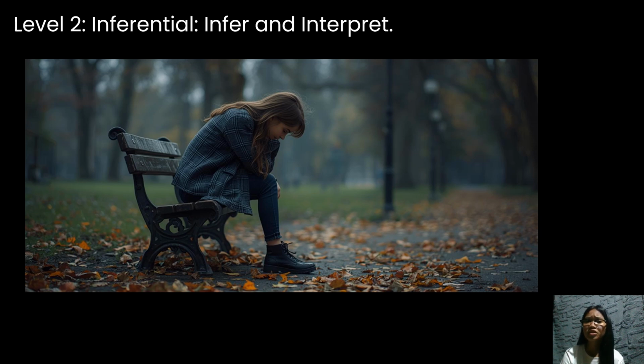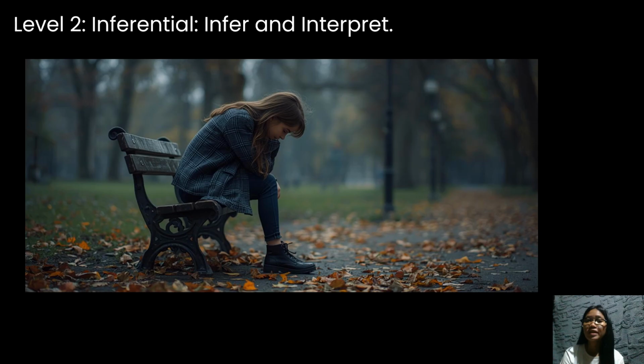Why might the girl be sitting alone on the bench? What season do you think it is, and how can you tell? What might have happened before this moment to make the girl look this way? How does the weather in the picture affect the mood of the scene?